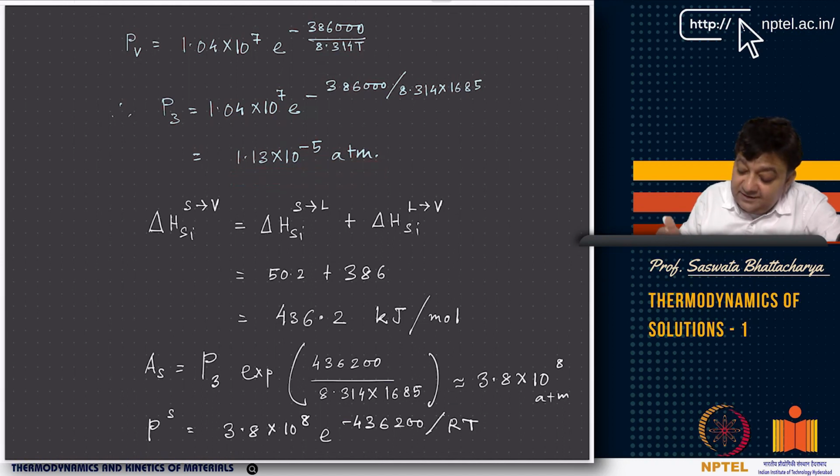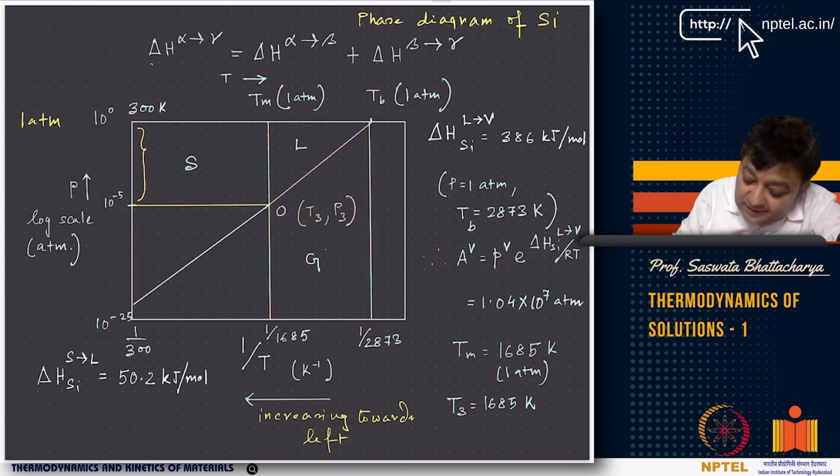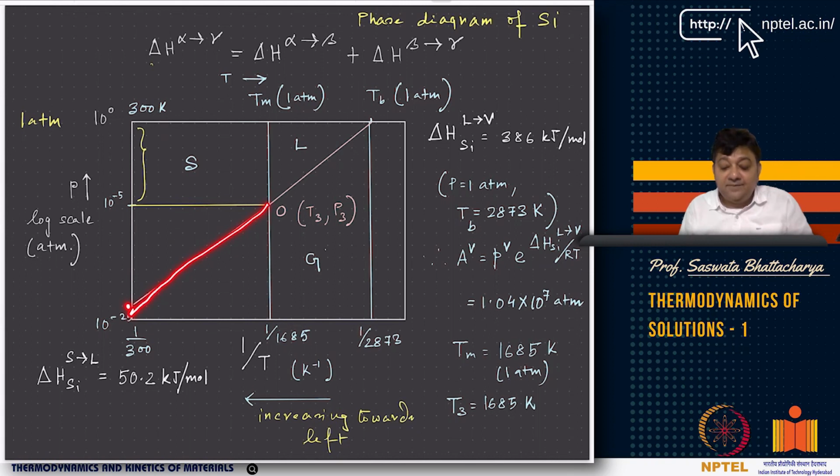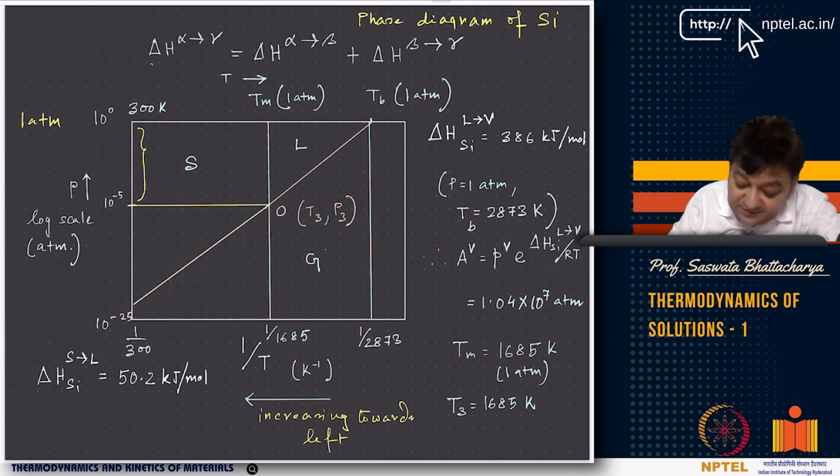So basically at this point I mark this point. So I join them, and then I also have TB, so I join this and I go farther down. Now what is this pressure? Can anyone tell me? This pressure corresponds to something like slightly above 10 to the minus 25, but that's at 300 Kelvin. So what does it tell you? You think about it, but I'll tell you.